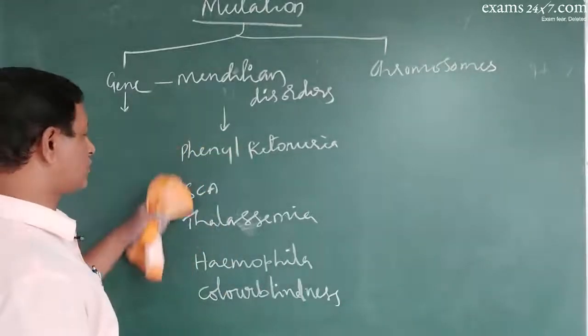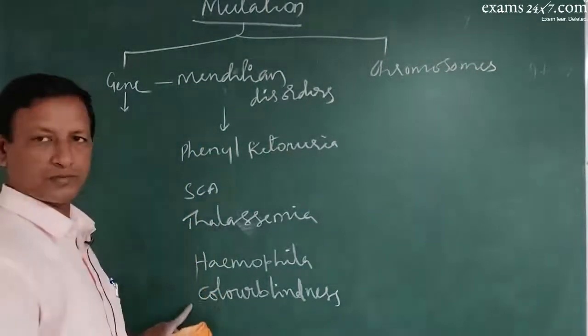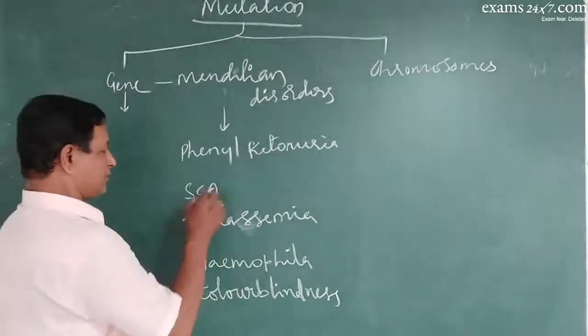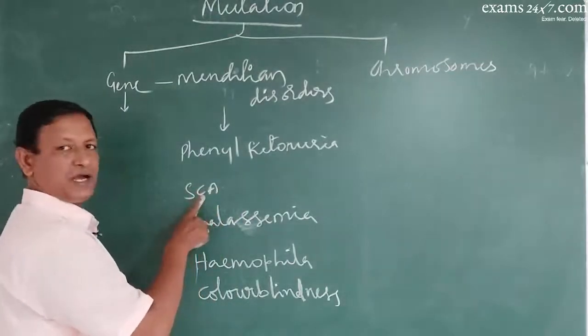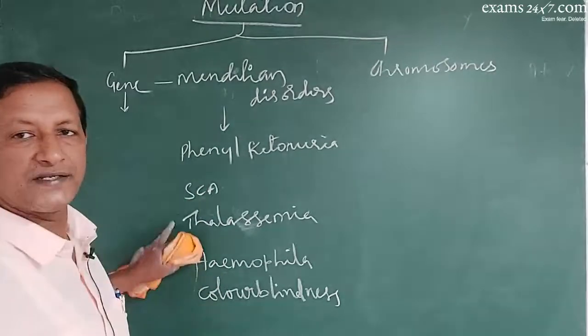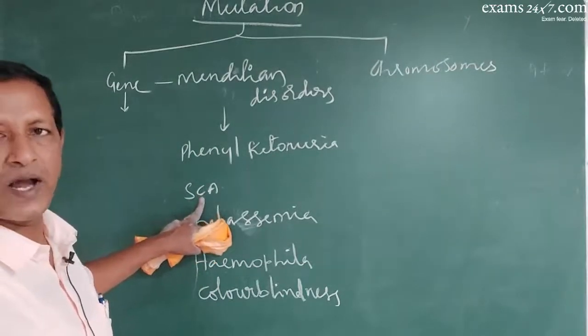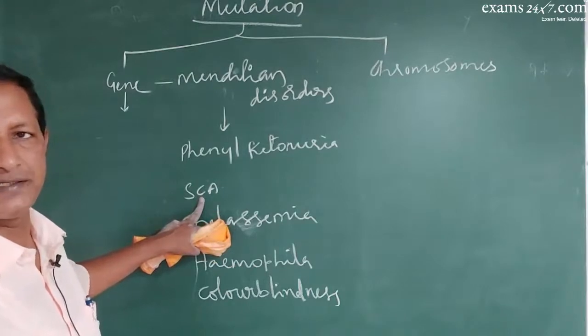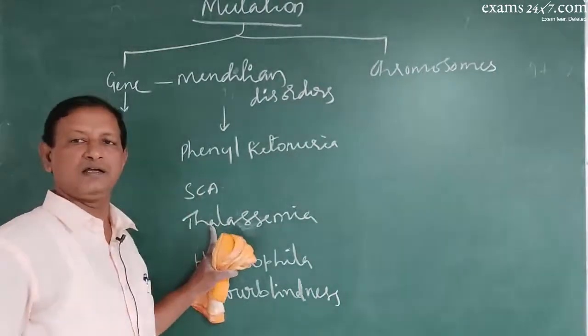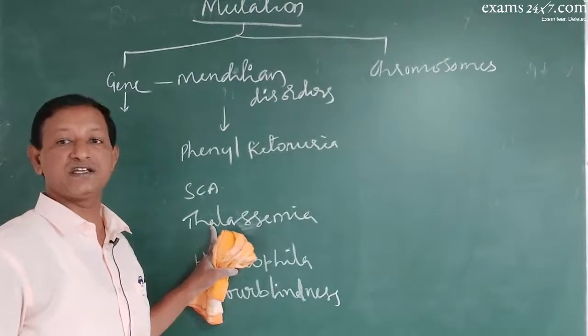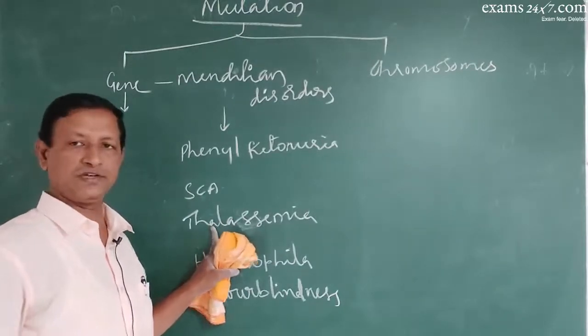So these are autosomal diseases, these are allosomal diseases. Both thalassemia and sickle cell anemia are associated with the blood. But in sickle cell anemia, there is a qualitative change in the blood. Thalassemia will have a quantitative change in the blood. Both will lead to death.